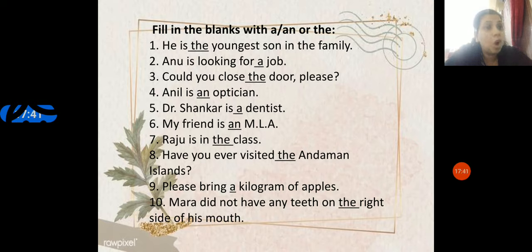Anil is an optician. Here, you have to think about which article to use, because O is a vowel. So instead of a, we will write an optician. Dr. Shankar is a dentist. D is a consonant, so a dentist. And here is one thing to be noticed: M.